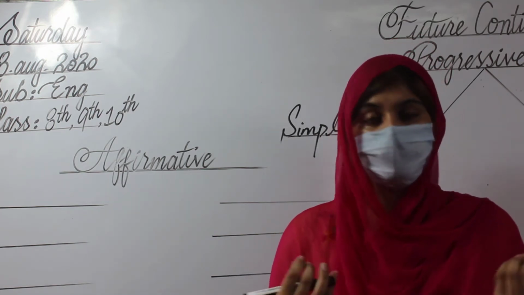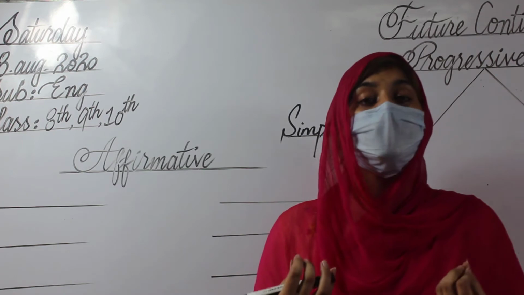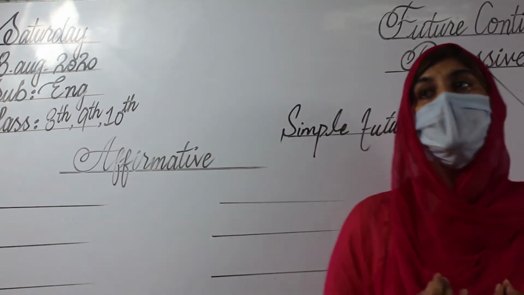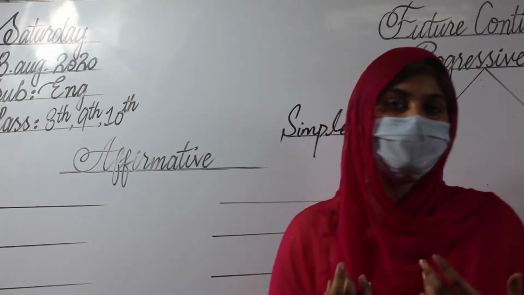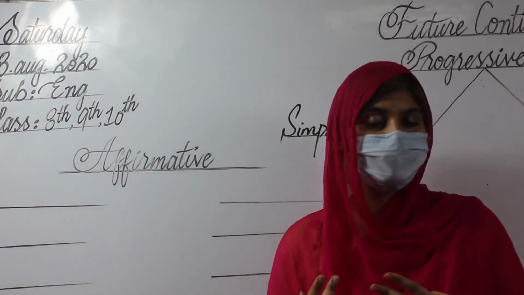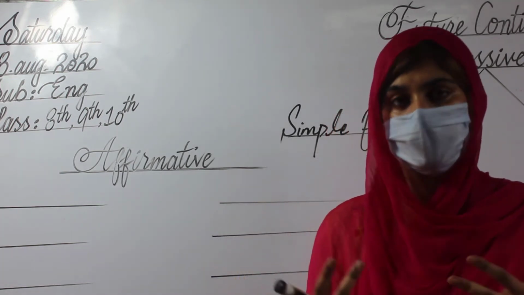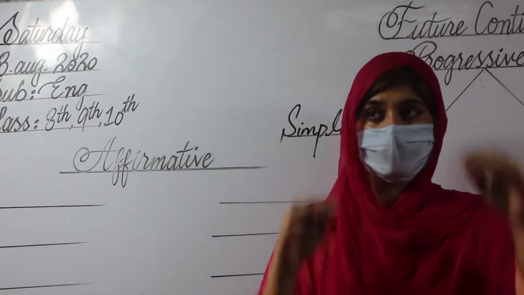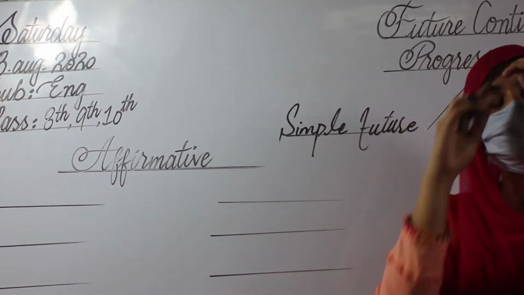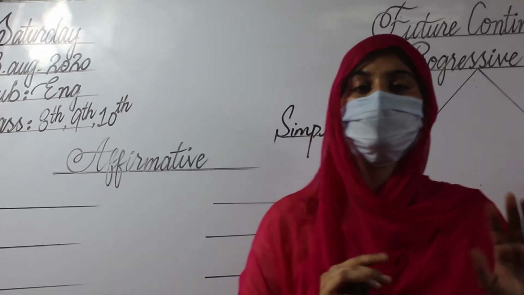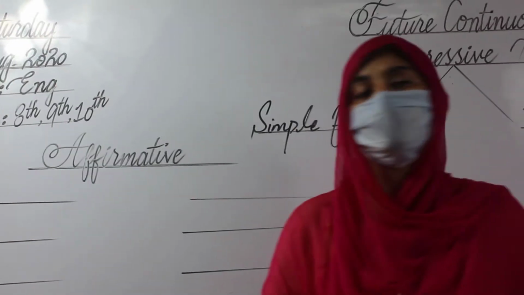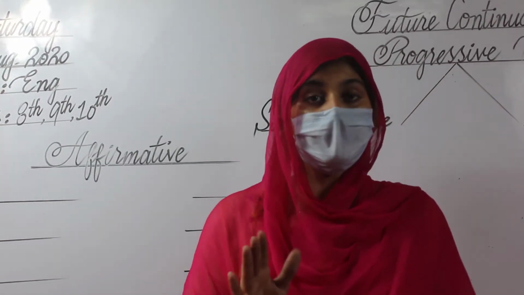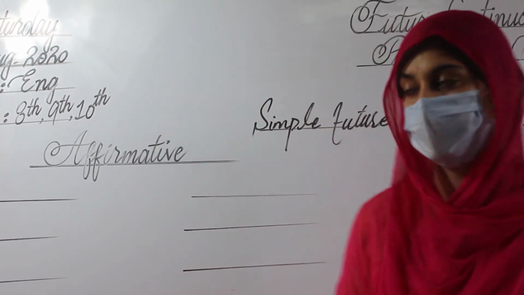Yes, we have a hint in the form of the helping verb. The helping verb and the recognition are the two basic points that we can easily recognize. If we focus on the helping verb and the recognition, then we can easily make our sentence in the correct form and according to the correct pattern.